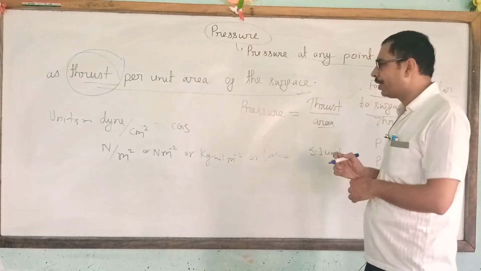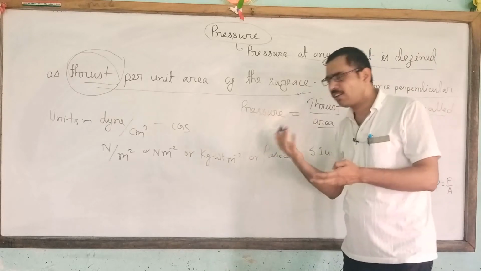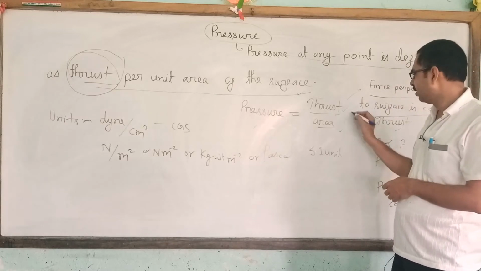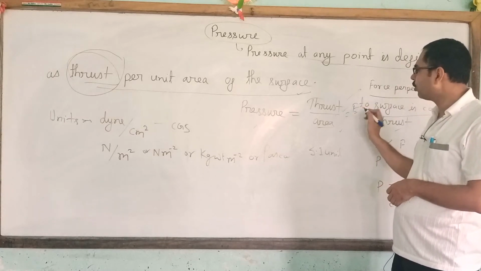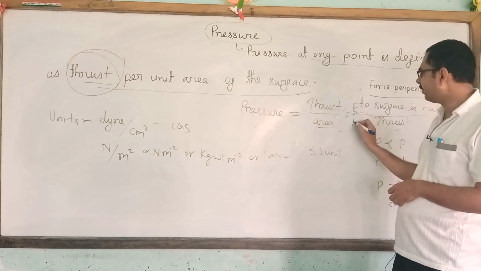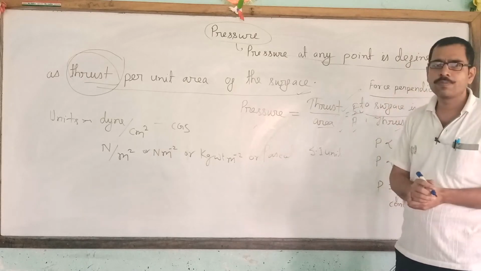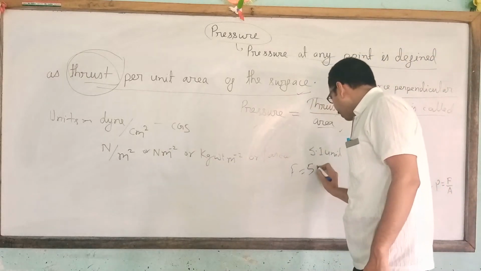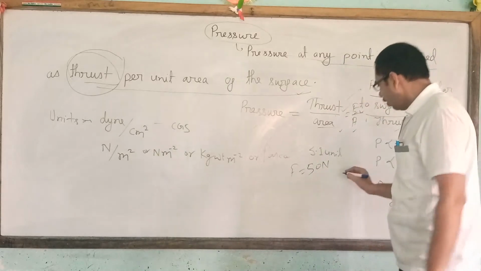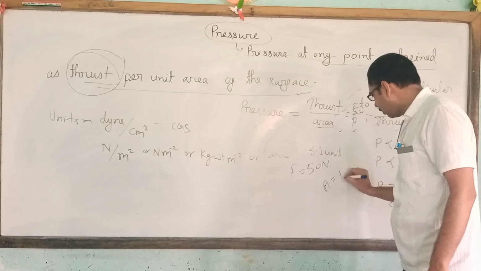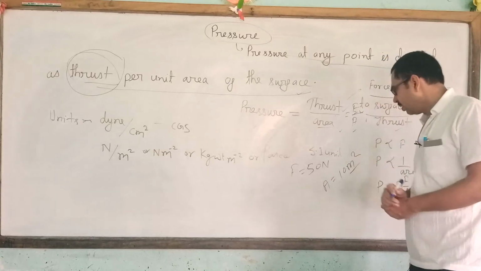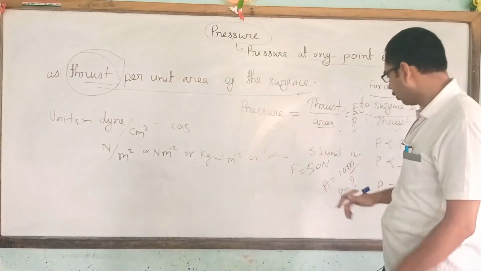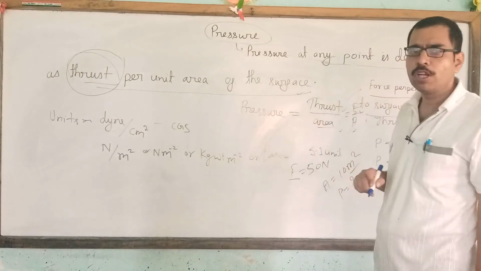And for calculating pressure, we need a formula. What is the formula for calculating pressure? Thrust divided by the area; simply, perpendicular force is called thrust. The force divided by the area is called pressure. Let's take an example. Suppose a force of 50 Newton is acting on a surface of area 10 meter square. Find the pressure applied by that perpendicular force.